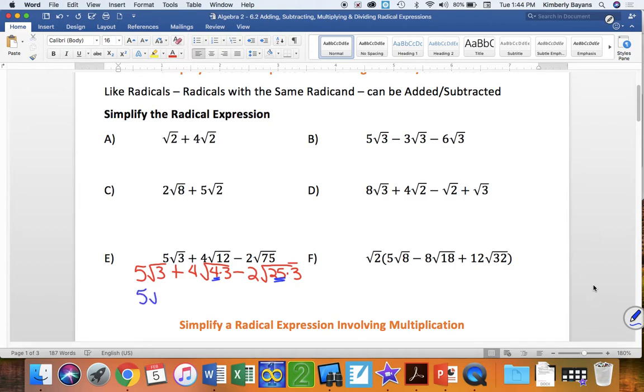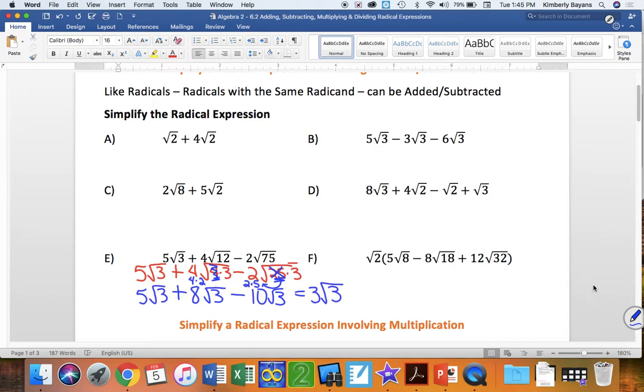So my 5 square roots of 3 is going to stay. I'm going to take the square root of 4, which is 2, and I'm going to multiply that. So like that's done. 4 times 2 is 8, and then the square root of 3. Okay, the square root of 25 becomes 5. So I do 2 times 5, and I get 10 square roots of 3. Now all of my 3 terms have a square root of 3 in them. So I now can combine them. 5 plus 8 is 13, and then 13 minus 10 is 3 square root 3. Okay. All right, problem F.